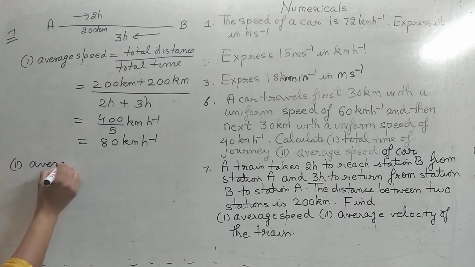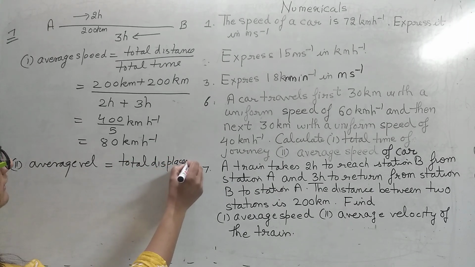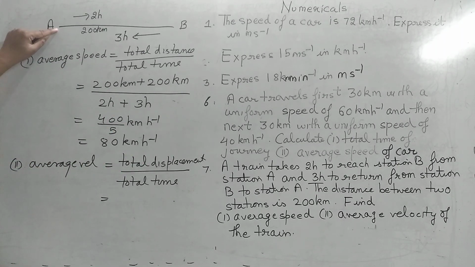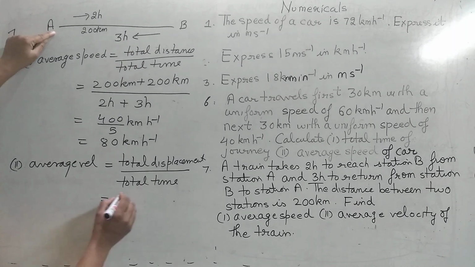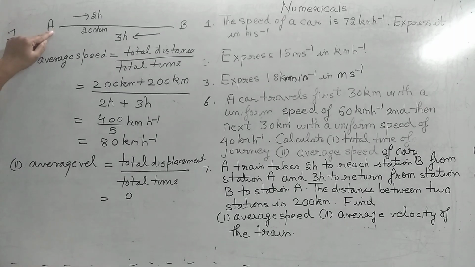Now we have to find the average velocity. What is average velocity? It is always total displacement over total time. We know that when a body returns back to the initial position, then displacement is how much? 0. Hence average velocity will be 0. जो ट्रेन है वो ए से बी तक गई, बी के बाद ए के पास आ गई, that means उसका डिस्प्लेसमेंट क्या हो गया? 0. अगर डिस्प्लेसमेंट 0 है, that means average velocity is 0.